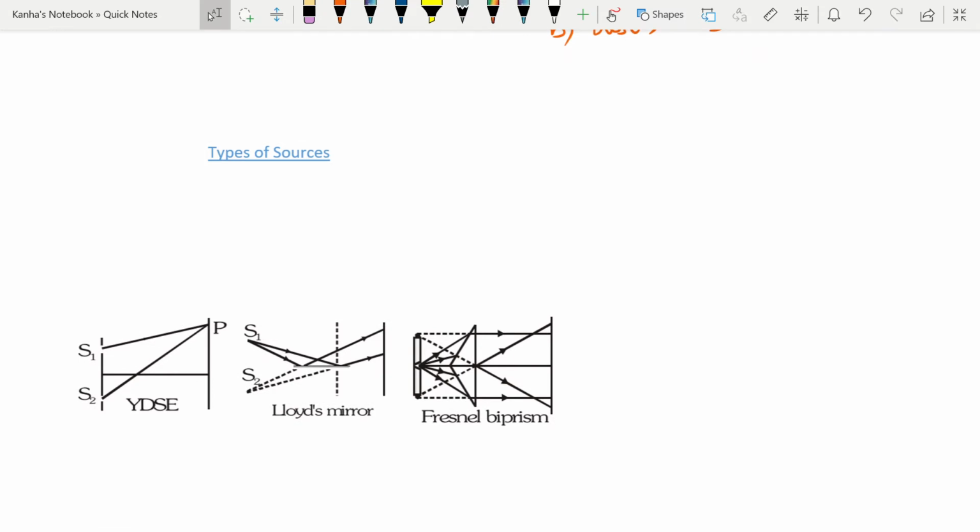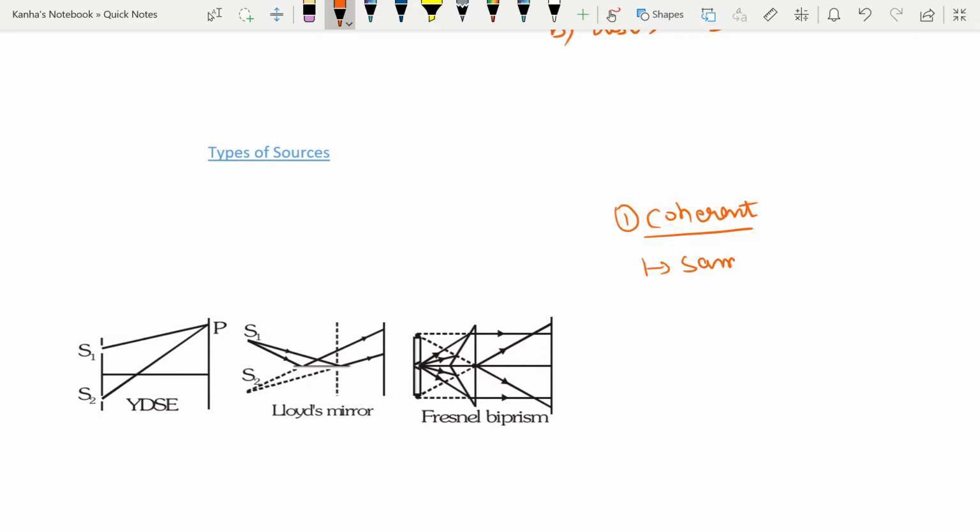Okay. With this in hand, we can look at the types of sources that are there. So first of all, there are coherent sources and incoherent sources. And what is a coherent source? Two sources are said to be coherent if they emit light waves of the same wavelength and start with the same phase or have a constant phase difference.